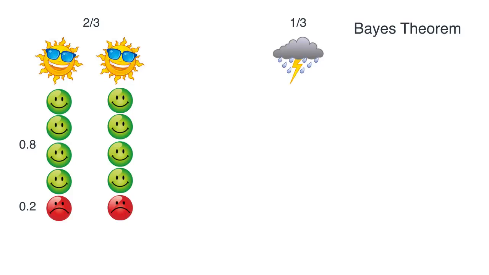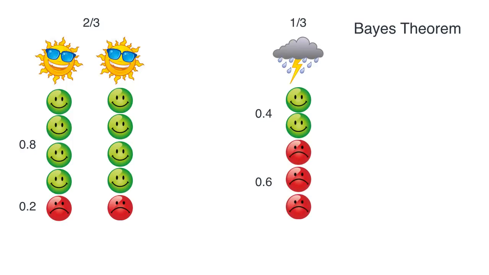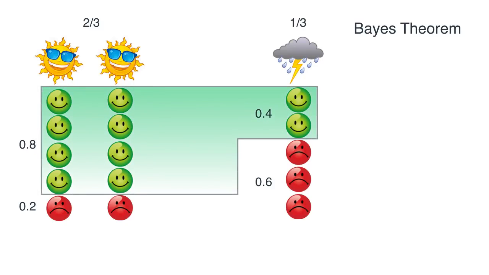And now let's look at the rainy one. Rainy weather makes Bob happy with a probability of 0.4 and grumpy with a probability of 0.6. So if we had 5 rainy days, Bob is happy on 2 of them and grumpy on 3 of them. So here we have 15 days, right? And now let's look at how many of these days Bob is happy. Well, Bob is happy on all these days, and he's grumpy on all these days. Okay, now this is where the magic happens.